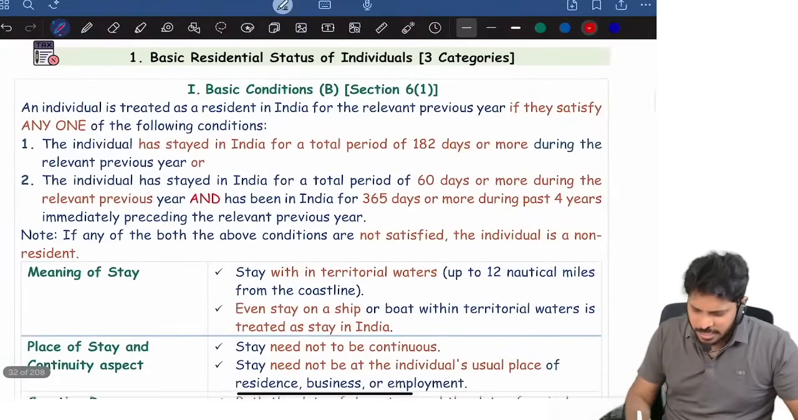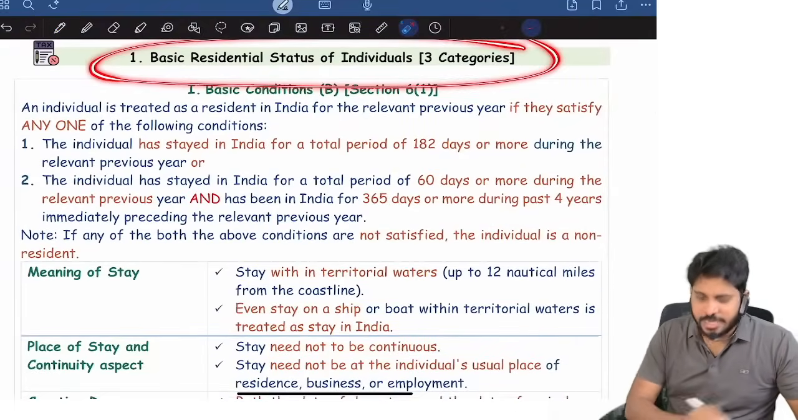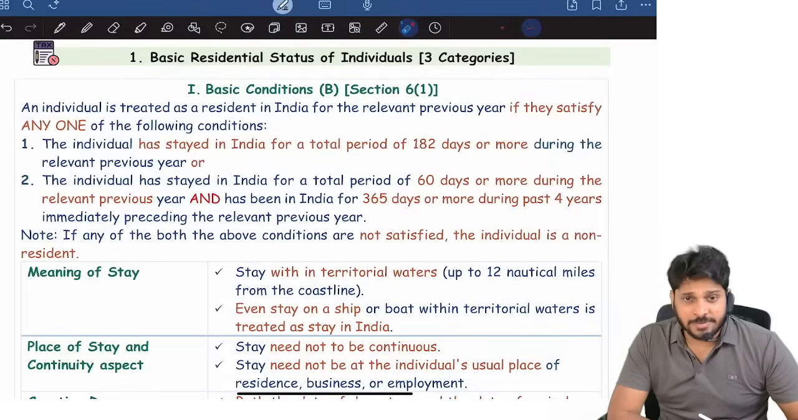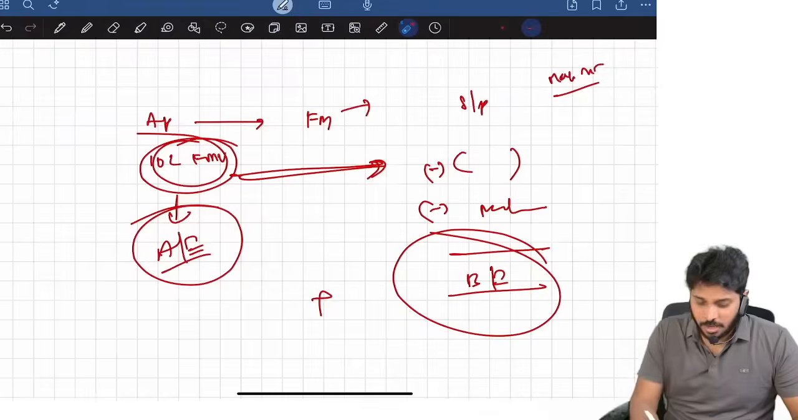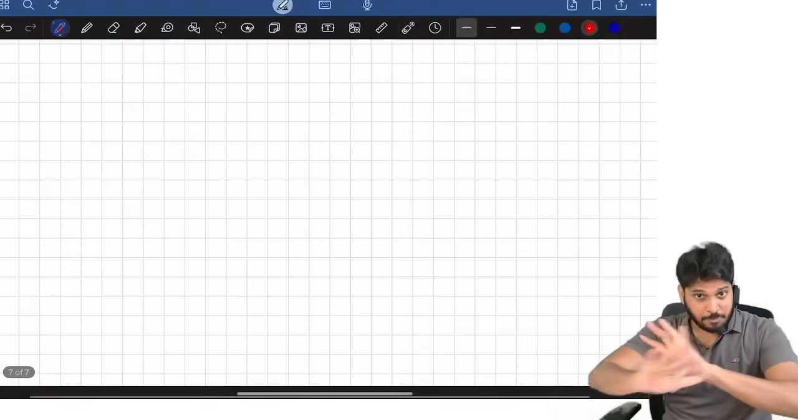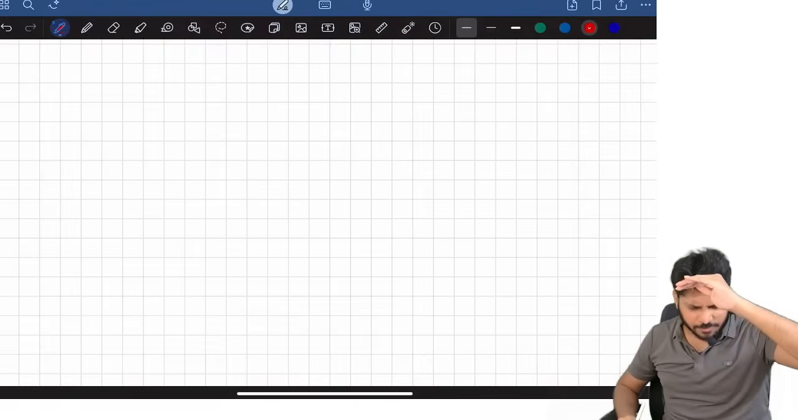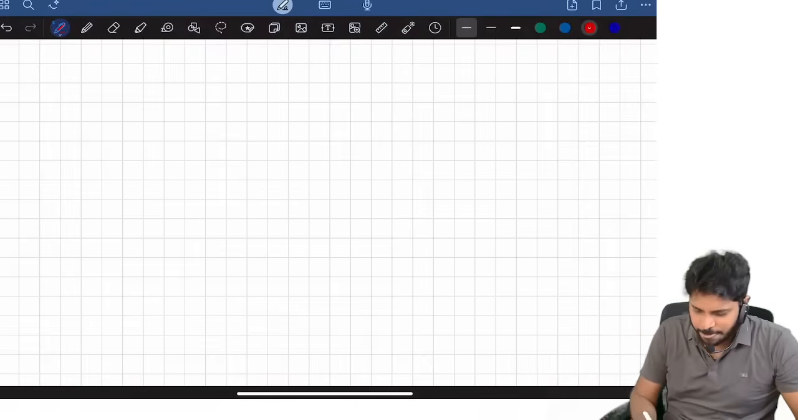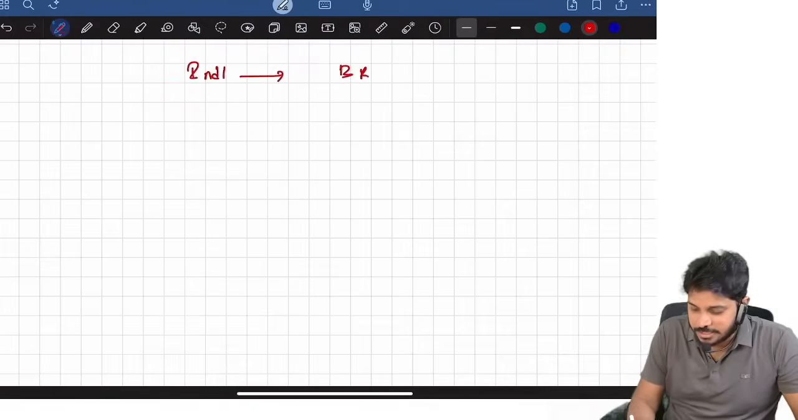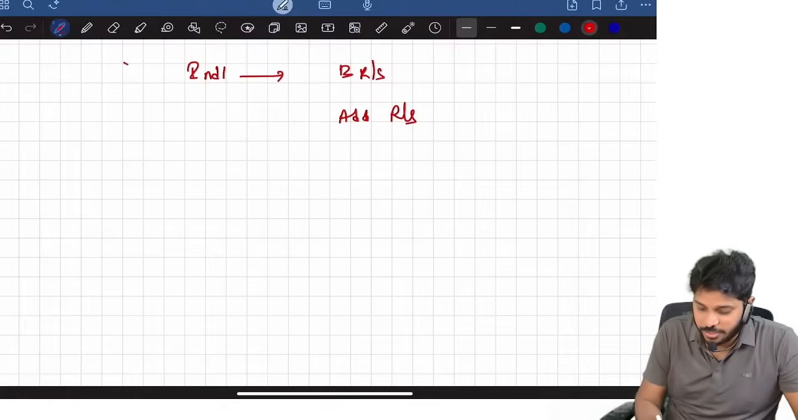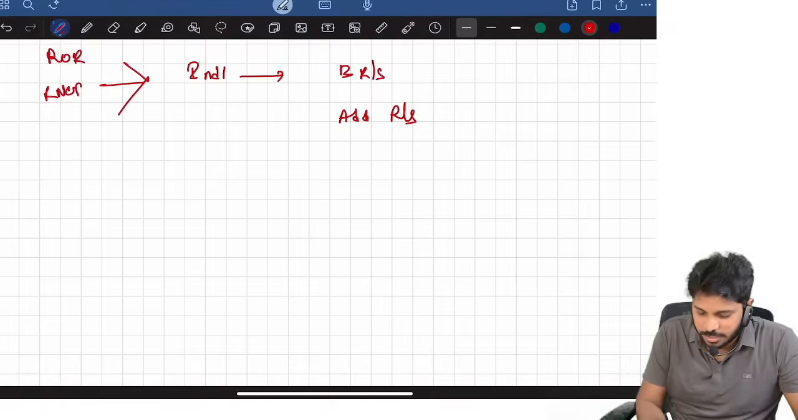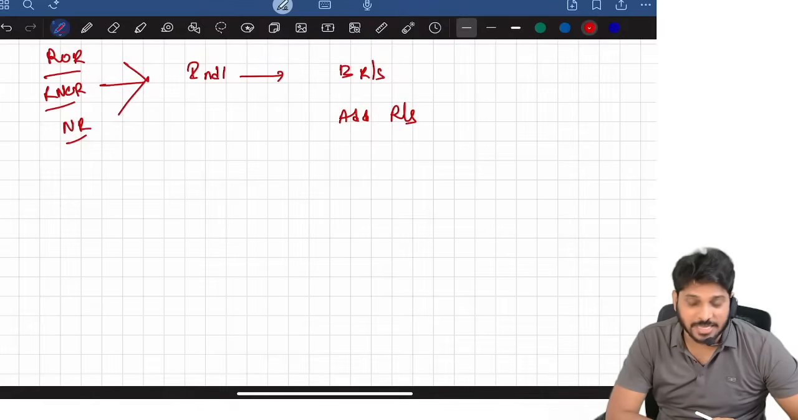Residential status, straight away, individual. First I will straight away discuss residential status of an individual. See, in the simplest way I'll tell you something, you have never understood residential status like this. For an individual, first we should check basic residential status, correct? Then we will check additional residential status. Actually individuals are categorized into resident and ordinarily resident, resident and not ordinarily resident, and non-resident. These are the three ways in which individuals are classified, correct?